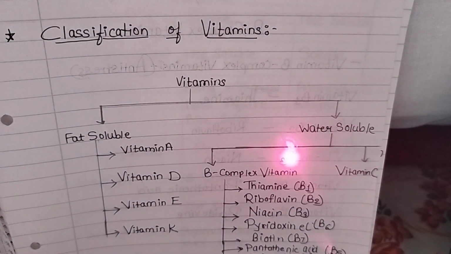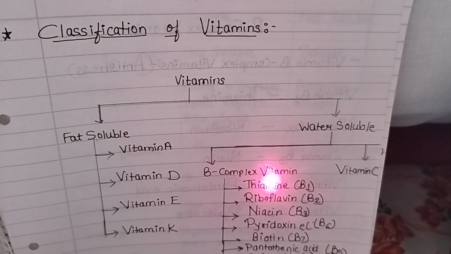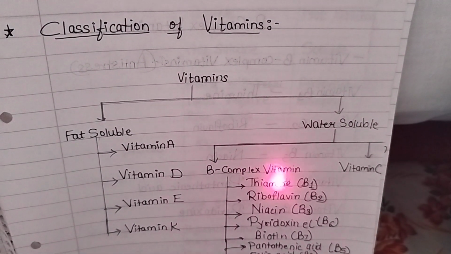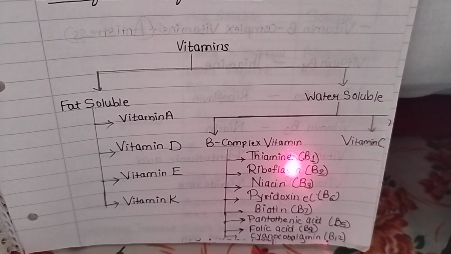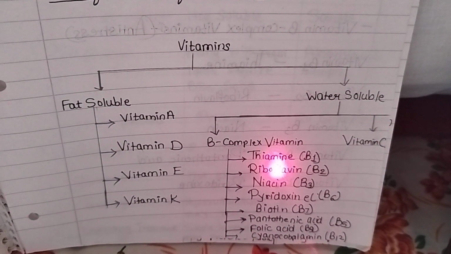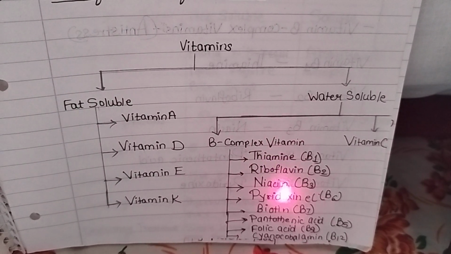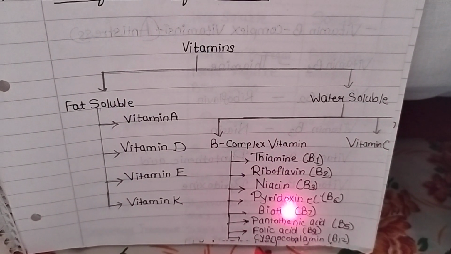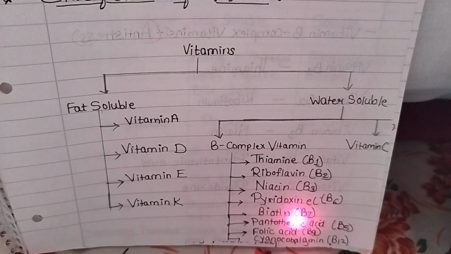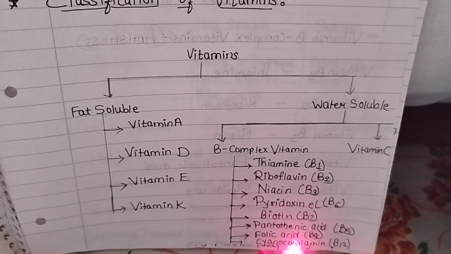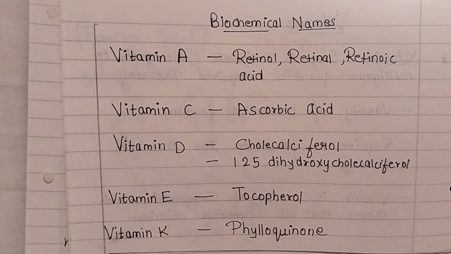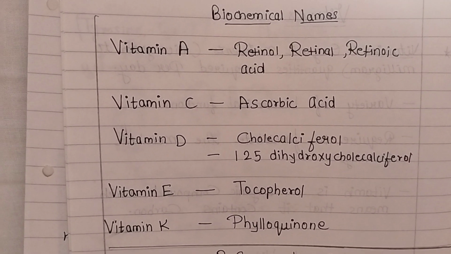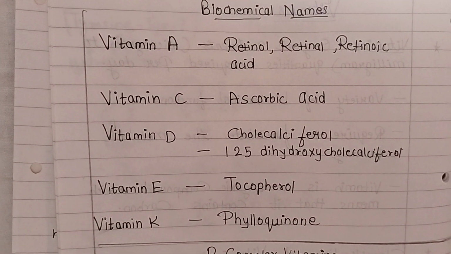Water soluble vitamins are divided in two types: B complex vitamins and vitamin C. In B complex vitamins, these are thiamine B1, B2 that is riboflavin, niacin B3, pyridoxine B6, biotin B7, pantothenic acid B5, folic acid B9 and cyanocobalamin B12. So that was the classification of vitamins: fat soluble, water soluble.